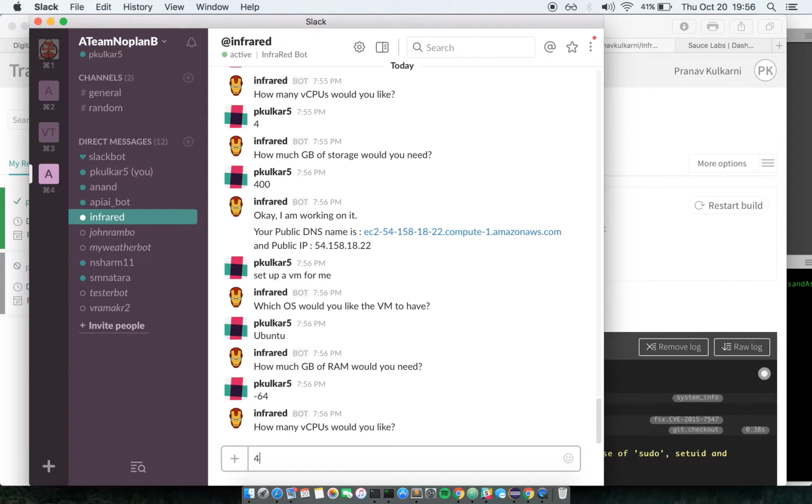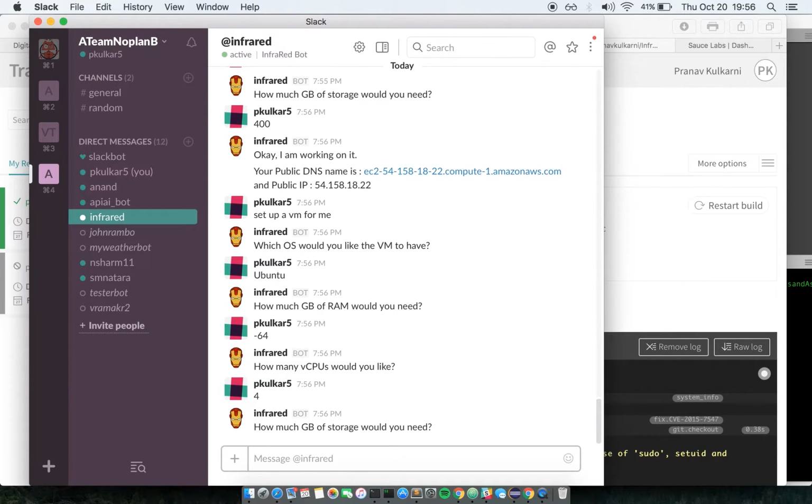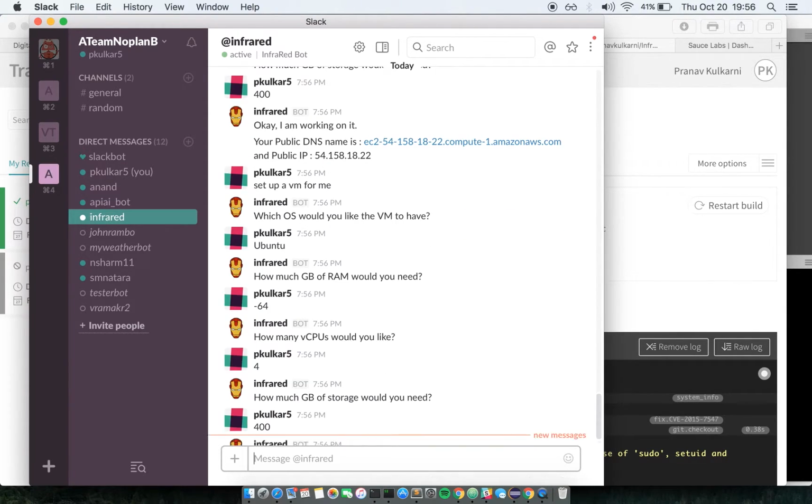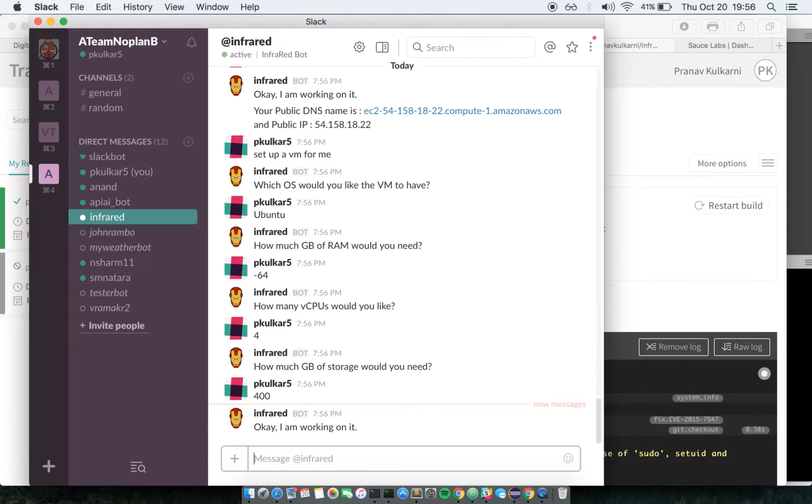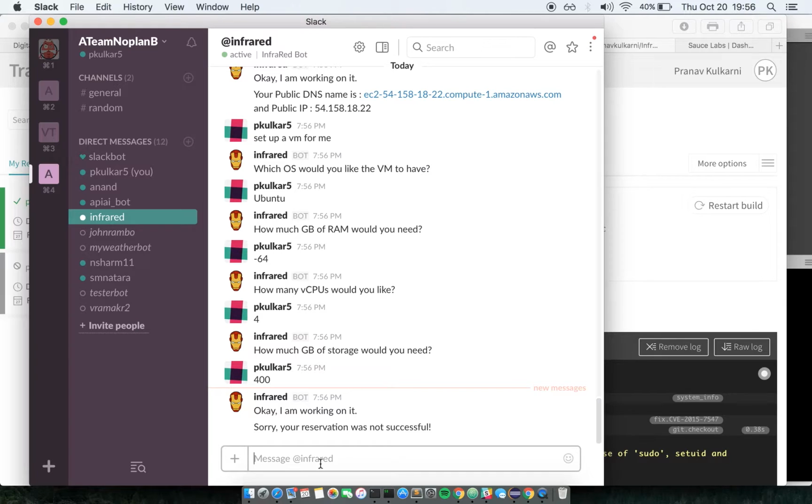Let's say vCPUs is 4 GB, 400 storage, and let's see what happens. So the reservation was not successful because the input was incorrect. So basically the provisioning service rejected this message because there was no proper validation on it.